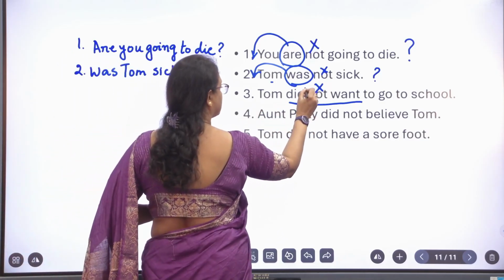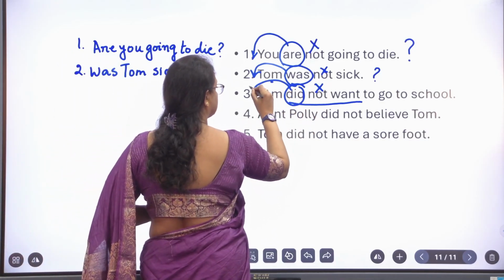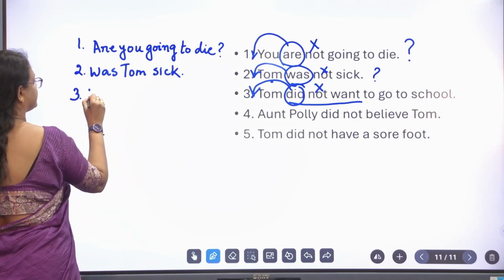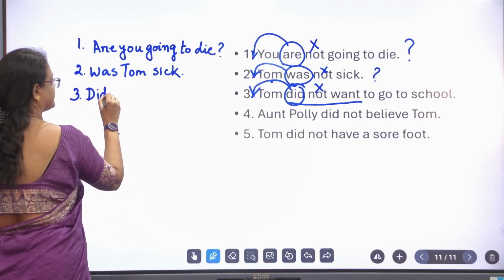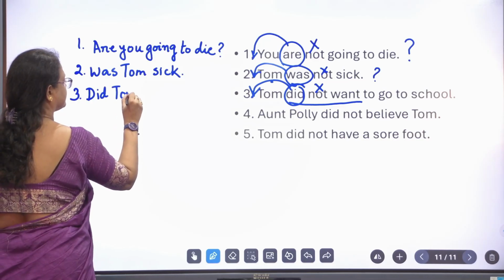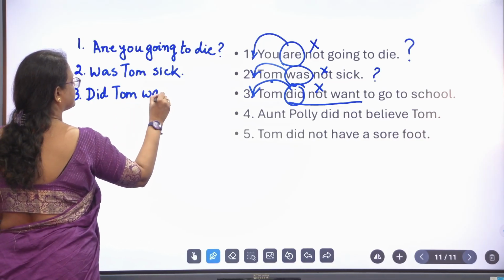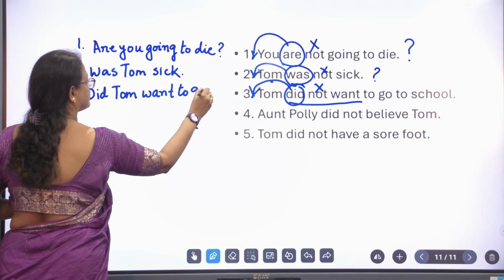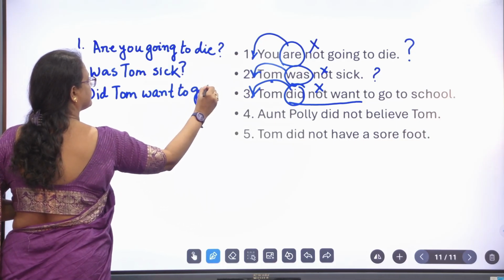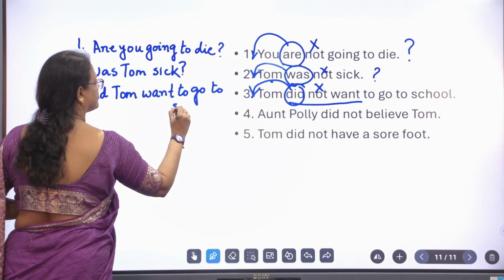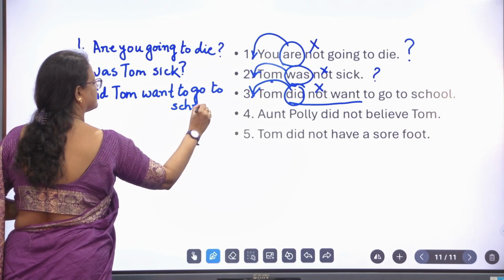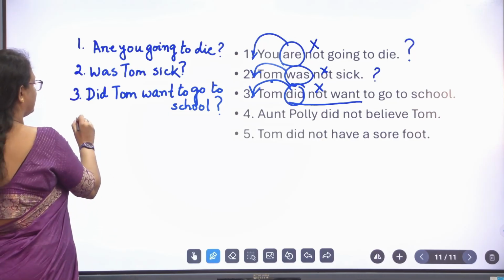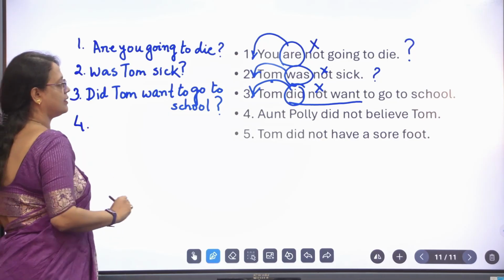Omit not, "did" here. See, now it is very easy.